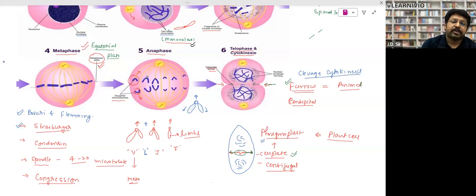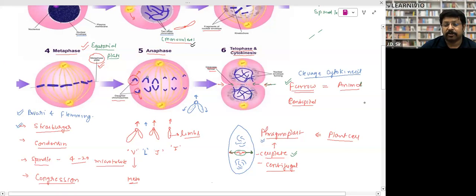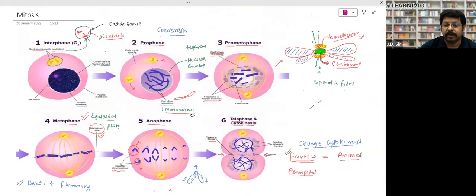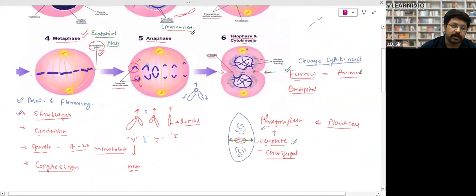Now both spindle fibers will start pulling these kinetochores to opposite ends. What will happen? The centromere will break from the mid. When it breaks, half of the chromosome, one part, will go upward, and one part will go downward. That stage is called anaphase. At the anaphase, the chromosomes are pulled apart.